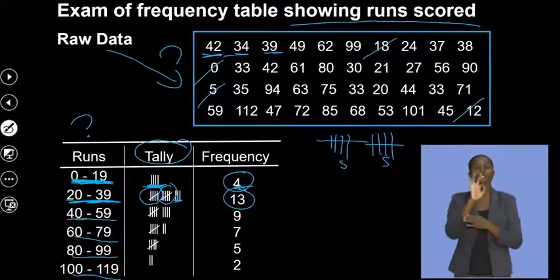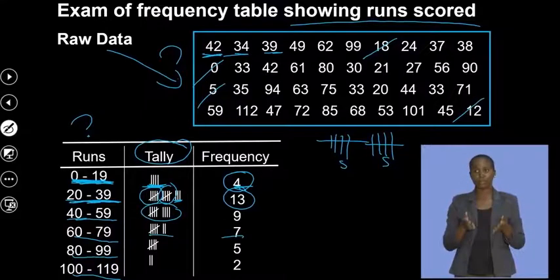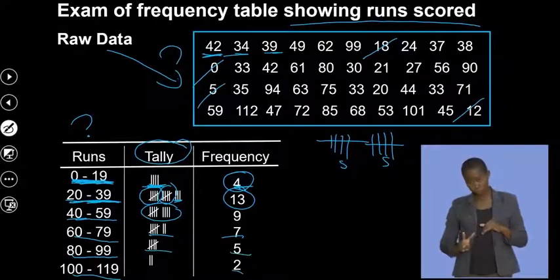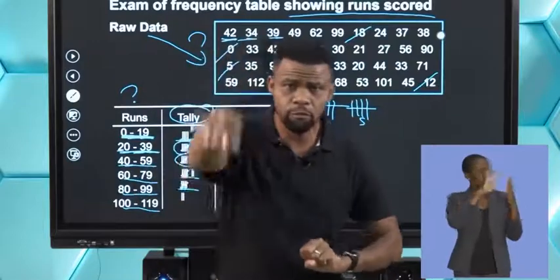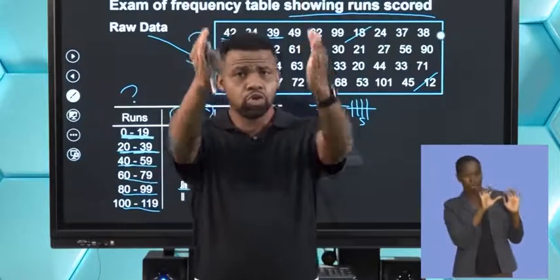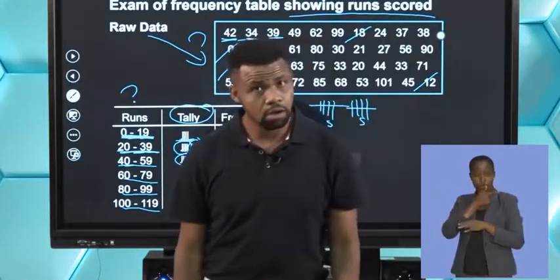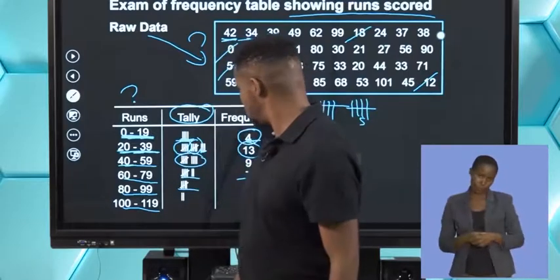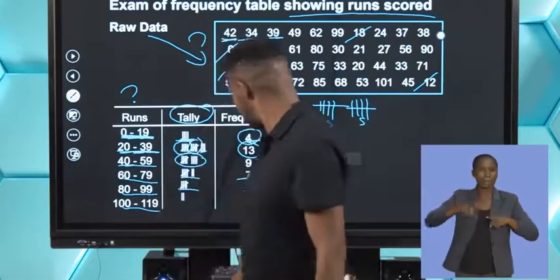Then 40 to 59, which is 9, and 60 to 79, which is 7, and we have 5 there, and we have 2. So what we have done here, we took raw data, written down, and we put that in groups. I mean, this is better. I want to know how many of the players actually get between 0 and 19 runs. We can see there are 4 of them.